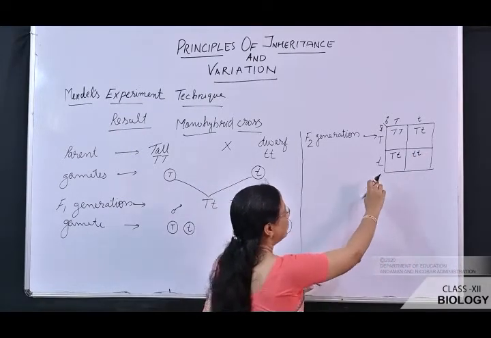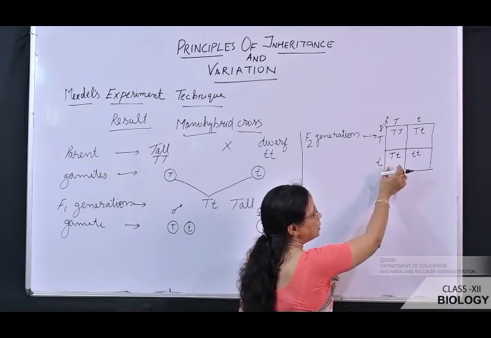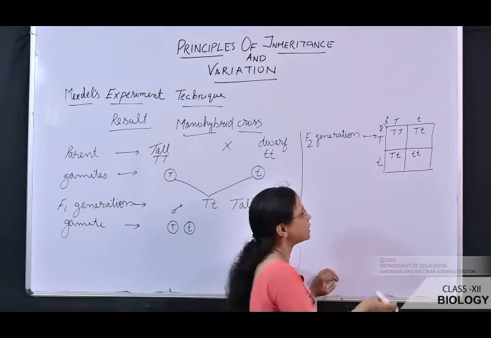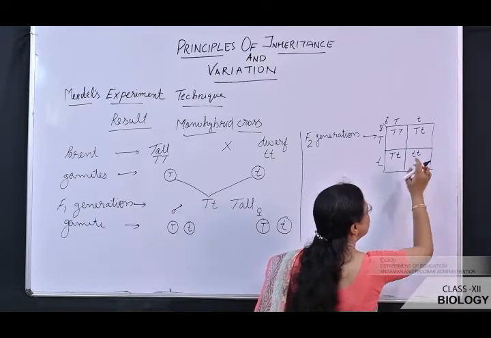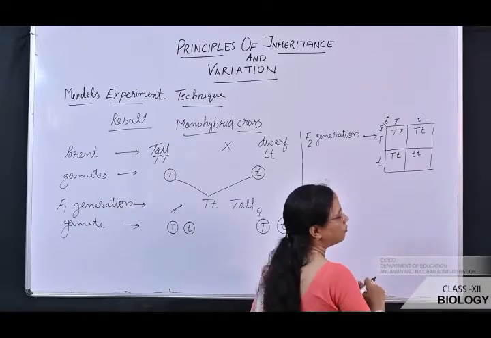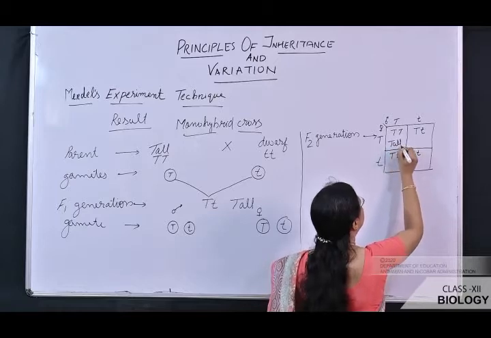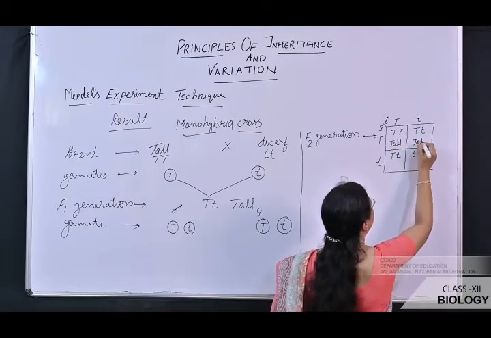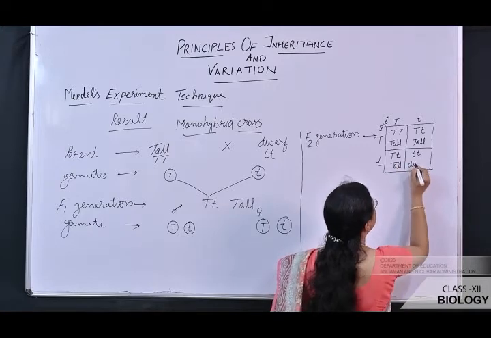While writing, you should not write the small letter first. Whenever you write, you should write the capital letter first, then the small letter. So these are the possible genotypes of the offspring of the F2 generation. What is the phenotype? Phenotype is tall, tall, tall, and this is dwarf.